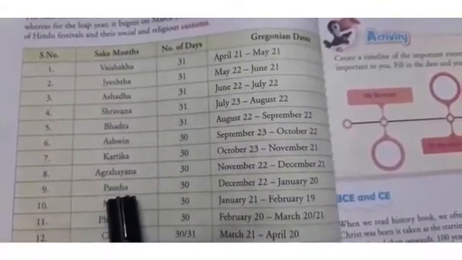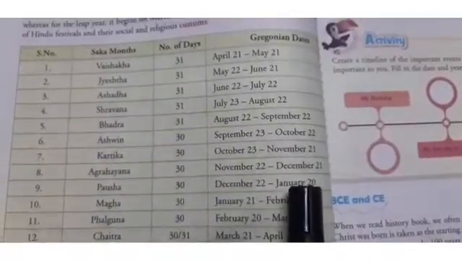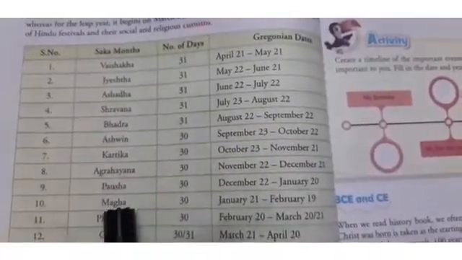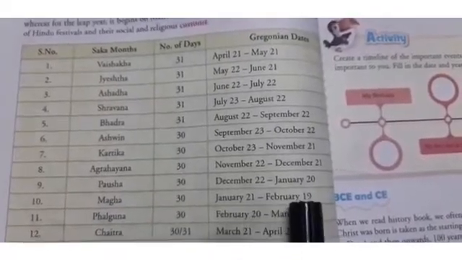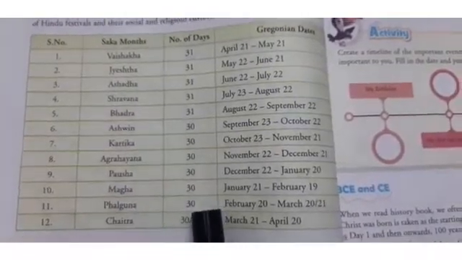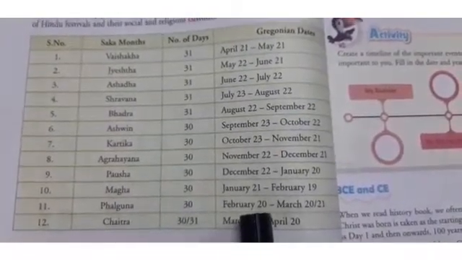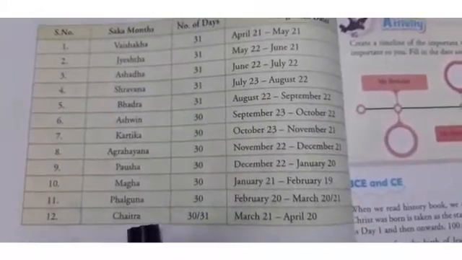Then comes 9th Posh, with 30 days, and it starts from December 22 till January 20. Then comes Magh, it has 30 days, and it starts from January 21 till February 19. Then comes 11th Falgun. It also has 30 days, and it starts from February 20 till March 20 or 21. Then the last one is Chaitra.